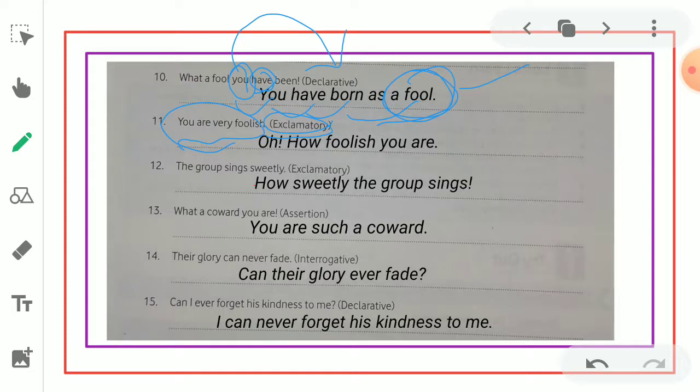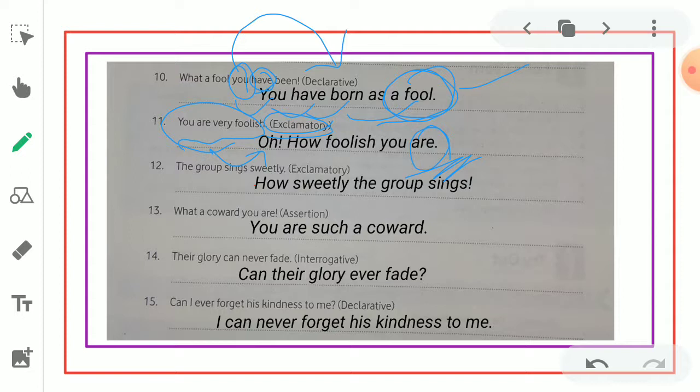Exclamatory. So a declarative is given and we have to convert it into exclamatory by using an exclamation mark. Sometimes we take sudden feelings. Oh, how foolish you are. The helping verb are is placed at the end. Got it? How beautiful you are. What a beautiful girl she is. So in this case, the helping verb is placed at the end.